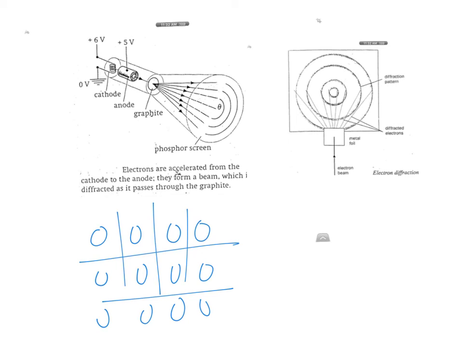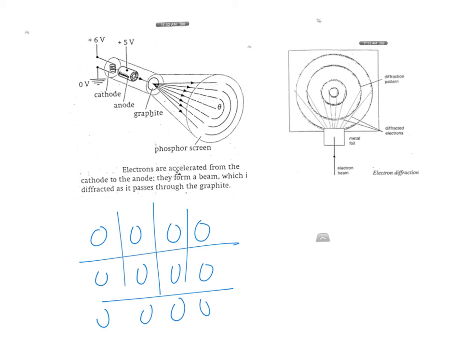Since I want the electrons to behave like X-ray, I didn't know what speed to give it right now. If I give it that speed, it will have the same wavelength as X-rays. So I direct this beam of electrons, because the cathode, here, heats up the filament, then the electrons come out from the cathode, accelerate to the anode at very high speeds, the speed that we want, then hit the thin graphite film or thin metal foil. So it should give you the same observation as X-ray, which is concentric circles showing diffraction, if they are waves.